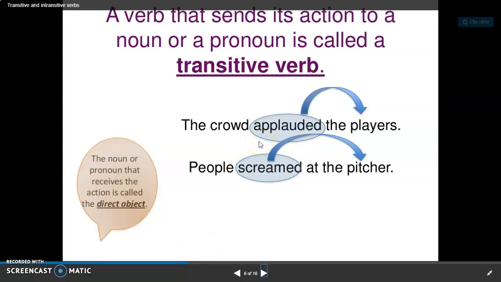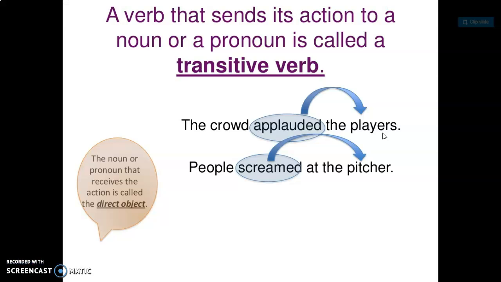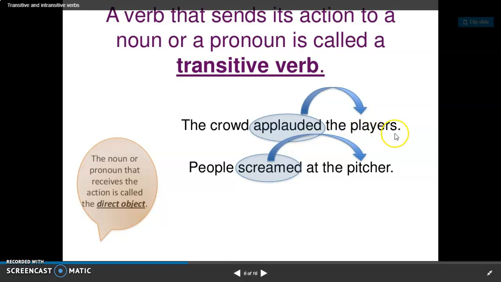So here are two more sentences. The crowd applauded the players. Applauded is our action verb, and the noun or the pronoun that is receiving that action is the players. So the crowd applauded who or what? The players. So players is the direct object of the transitive verb applauded.